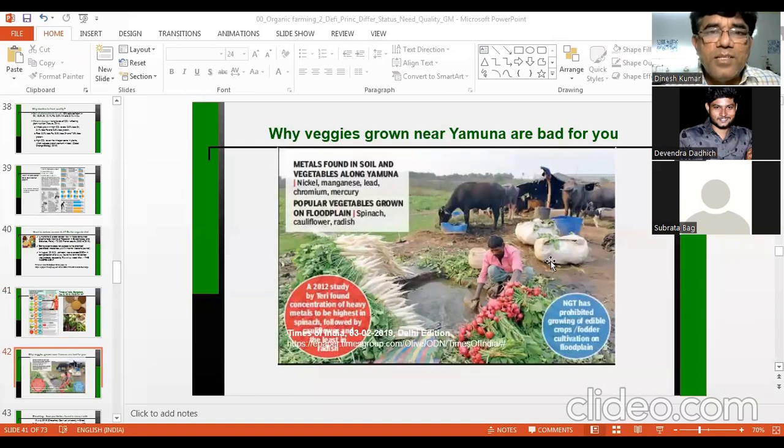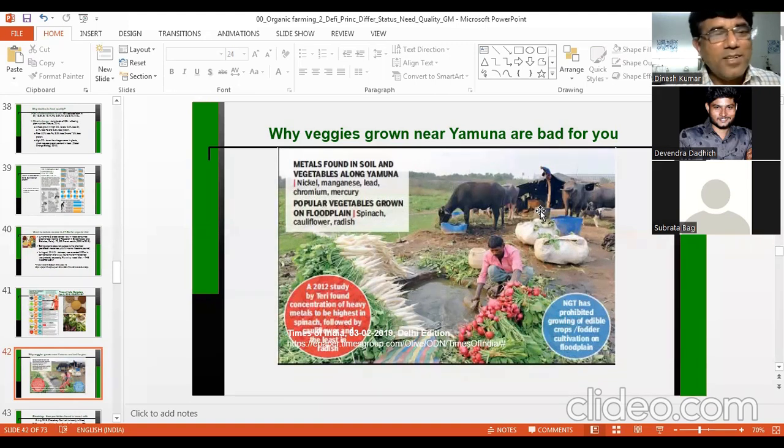And similarly, you can see this example. These are the floodplains of Yamuna, and the vegetables are grown in the bed of the Yamuna or any river. Go to any polluted river in India, people grow some vegetables. It is not that round the year you will have the same quantity of water in the river. Water level can come down, and then farmers grow vegetables. And you may consider how much pesticide and toxic material will enter those vegetables, and they are further washing them in the same water, you can see.